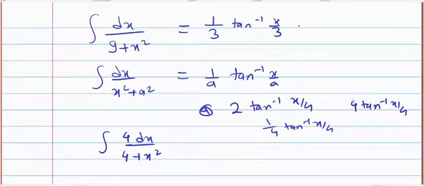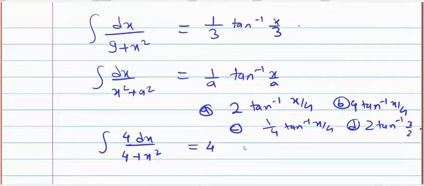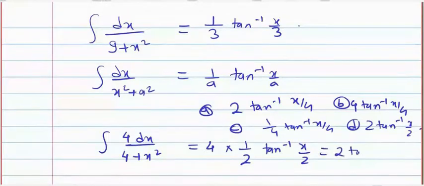So the options are given, A, B, C, D. Your answer? The last option is 2 tan inverse x by 2. Yes, 2 tan inverse x by 2. So 4 is a constant. Then integration 1 upon a square plus x square is 1 by a tan inverse x by a, and a is 2. So this will be 2 tan inverse x by 2. D, yes.